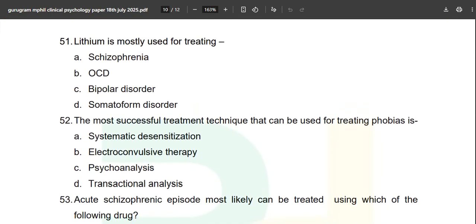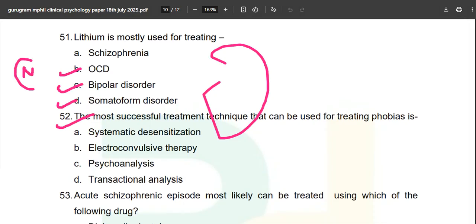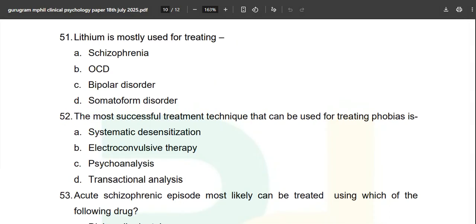Lithium is mostly used for treating. You will read in N book, you will find this question directly. Okay, lithium is most commonly used for treating what? Schizophrenia, OCD, bipolar or somatoform. Option number B is the correct one.